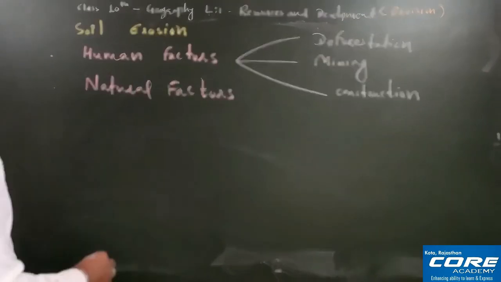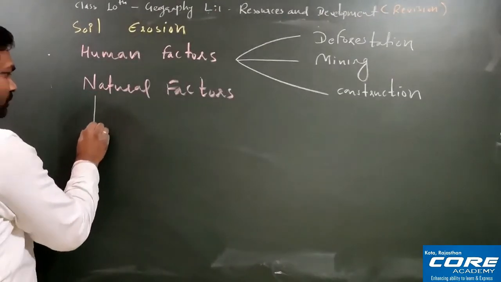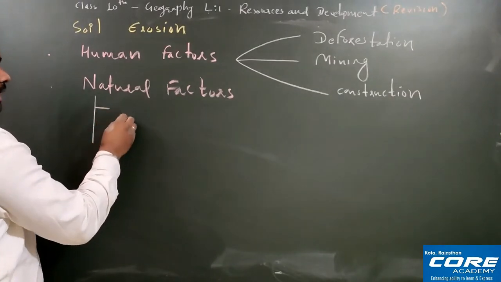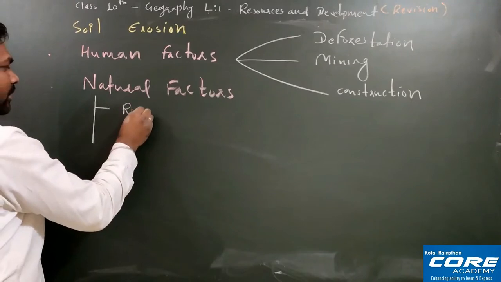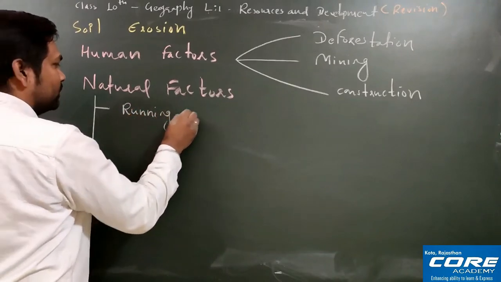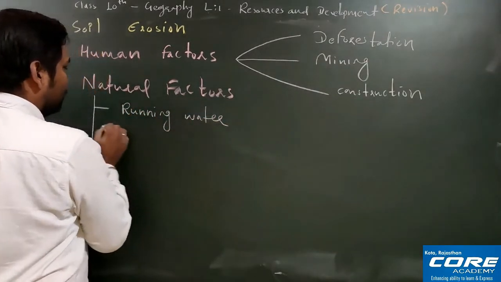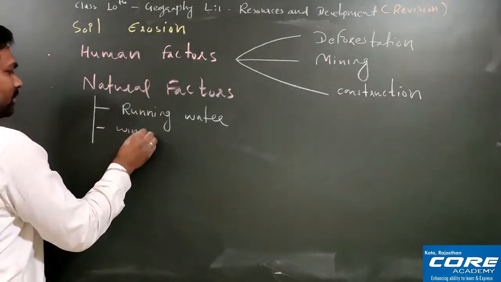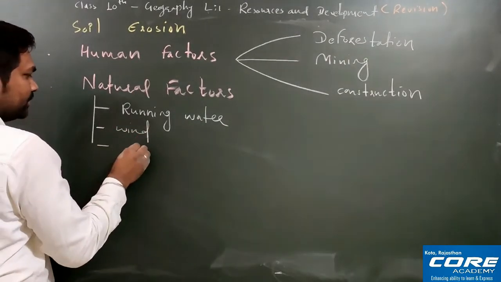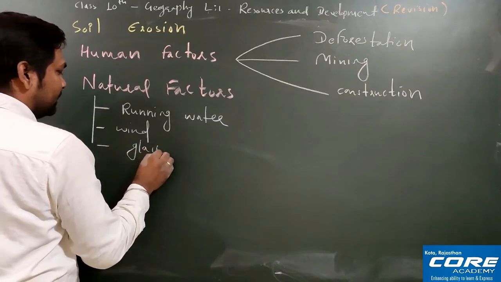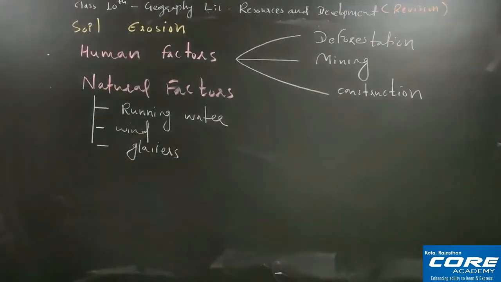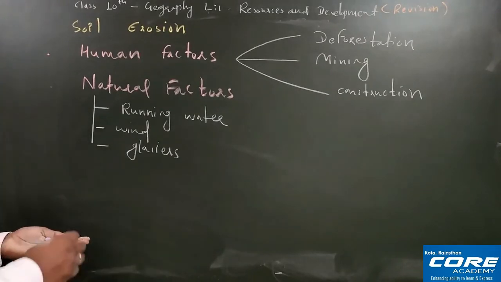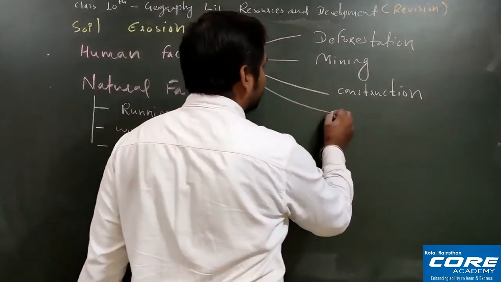Natural factors you can classify as running water, running wind, as well as glaciers. So running water, wind and glaciers are very important factors and are very much responsible for soil erosion. With this, you can add one more factor, which is also called